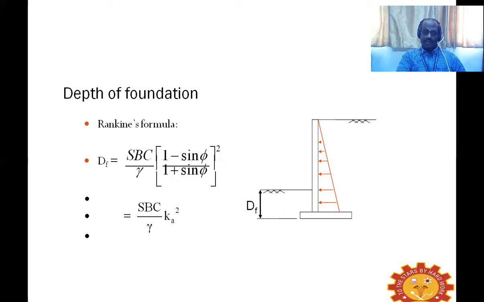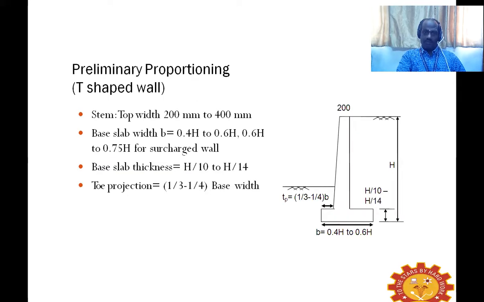So in that design, we first have to proportion the retaining wall, or denote the dimensions of the retaining wall. The vertical upright wall is termed the stem. The stem should have a top width of minimum 150 mm, but for stability's sake, we can have 200 mm to 400 mm.